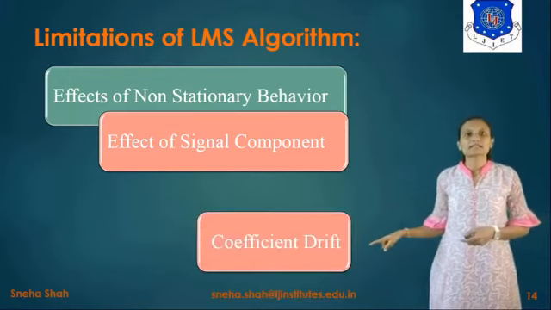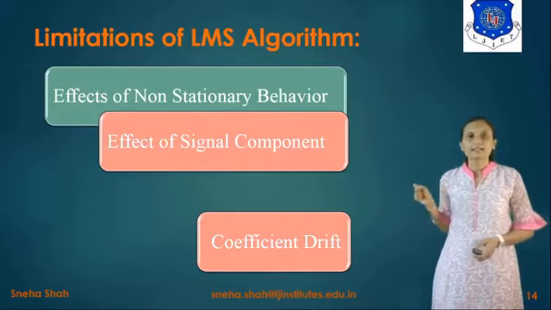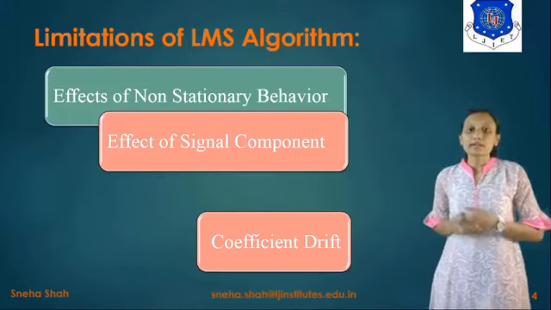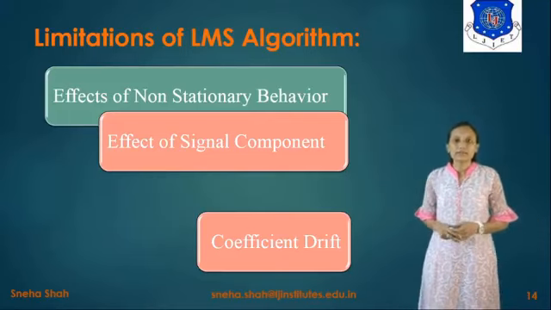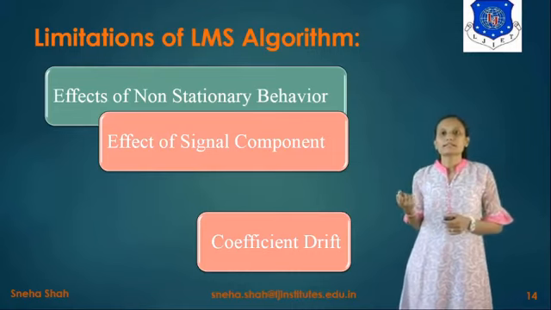The next limitation is coefficient drift. Drift means change, and a change in the coefficient is considered as coefficient drift, right? So what will be the change in this? As you have taken the filter coefficients W, they will vary according to the situation.